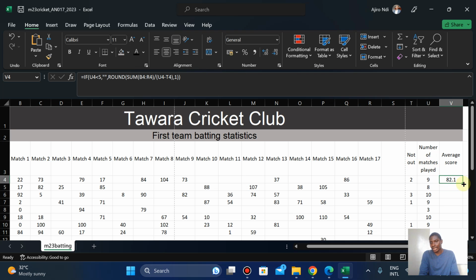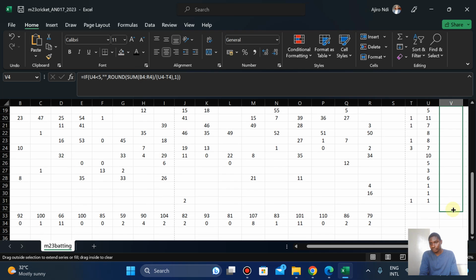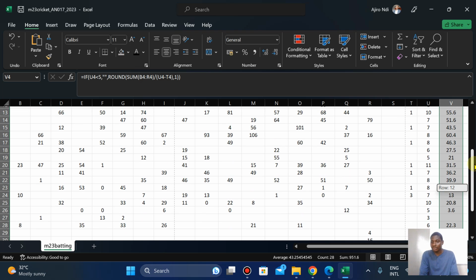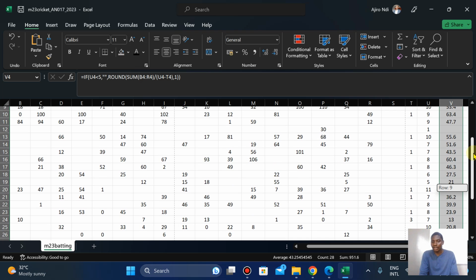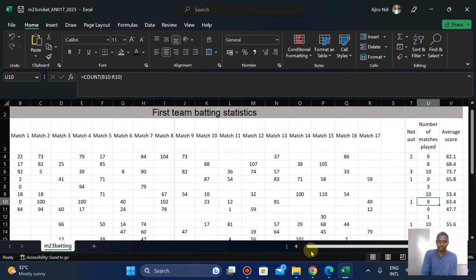And once we do that, we can now replicate. So at the end of the day, we're now having some players that played 1, players that played nothing, and we have them empty. Okay.